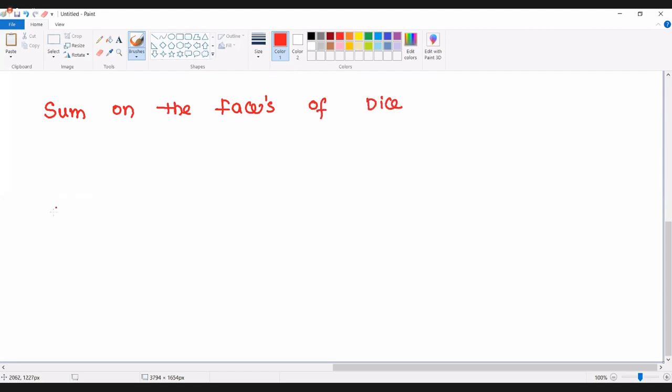The point I'm expecting you to understand is this: if you throw one dice, what is the minimum number we can expect on the dice? One. So what is the minimum sum we can see on two dice?